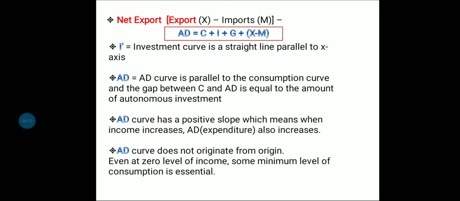The AD curve has a positive slope, which means when income increases, AD or expenditure also increases. The AD curve does not originate from the origin, even at zero level of income. Why is that so? Because even at zero level of income, there is some kind of minimum consumption to fulfill the basic needs of the consumer. So some minimum level of consumption is essential. That is why the AD curve does not originate from zero.